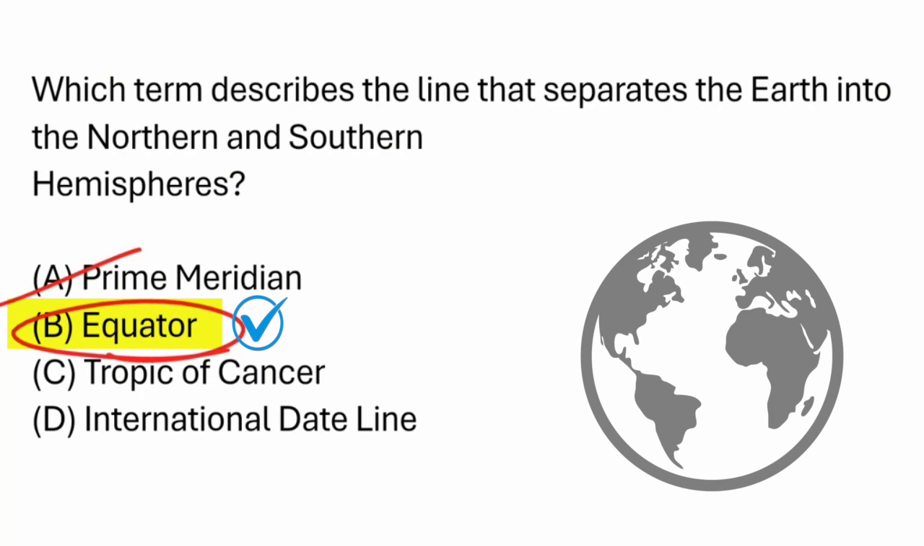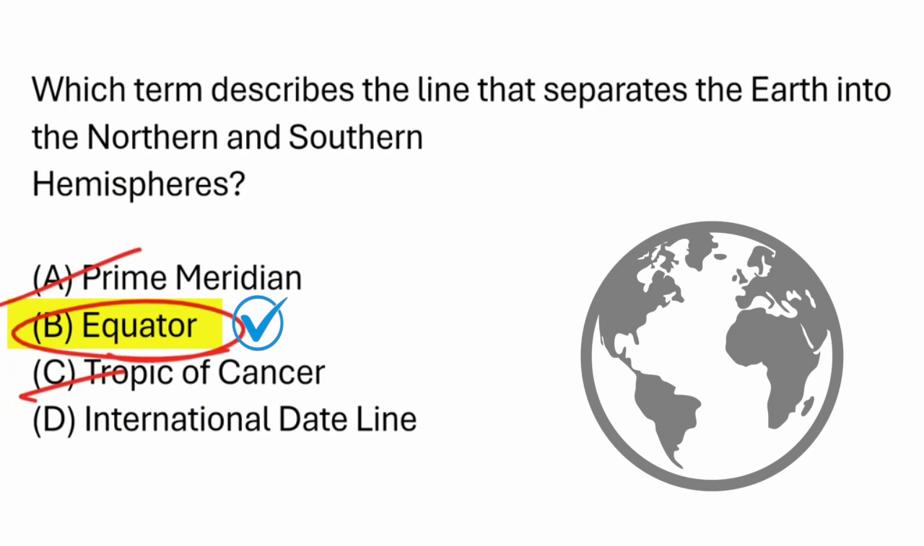Let's see why the other answers are incorrect. Tropic of Cancer. The Tropic of Cancer is a latitudinal line that is parallel to the equator, but it lies about 23.5 degrees north of it. So it can't be the line that separates the northern and southern hemispheres. The Tropic of Cancer is incorrect.